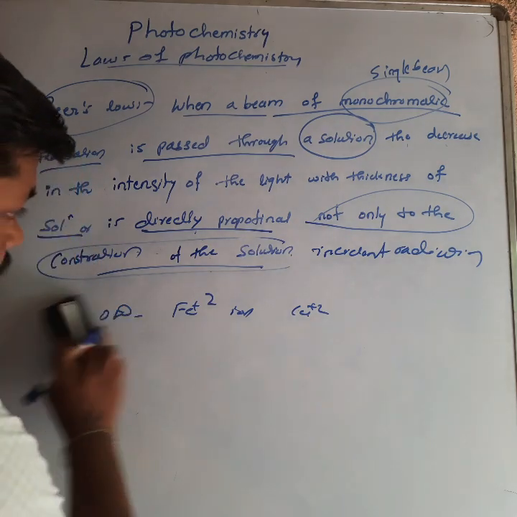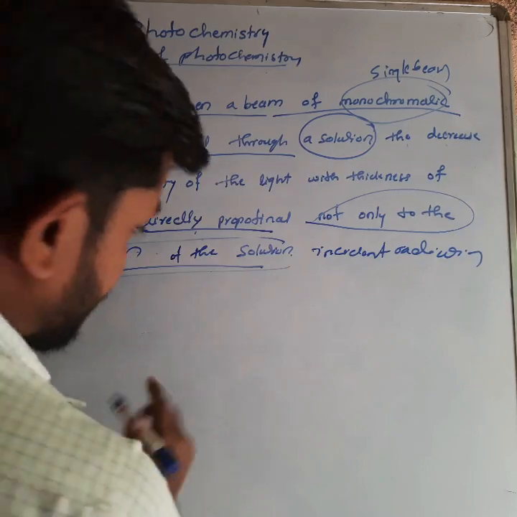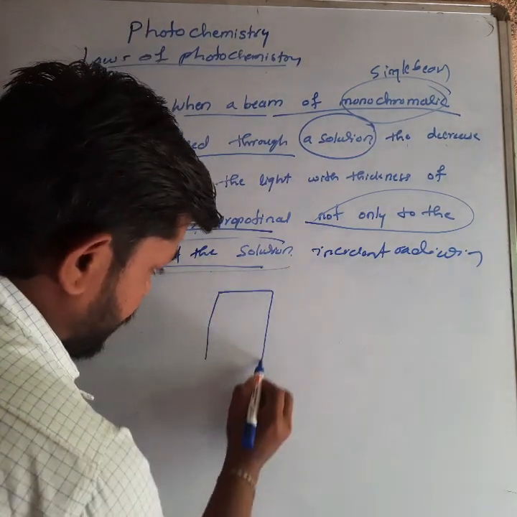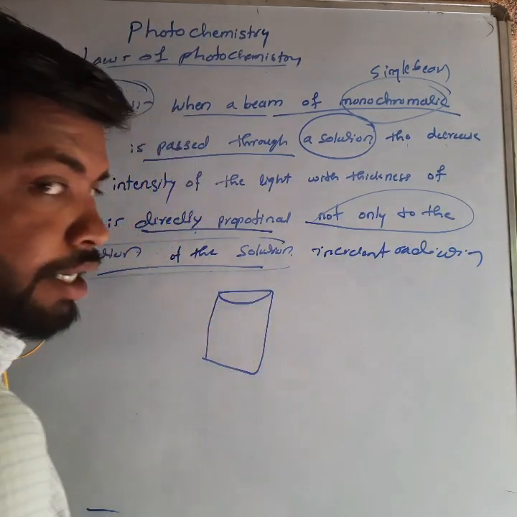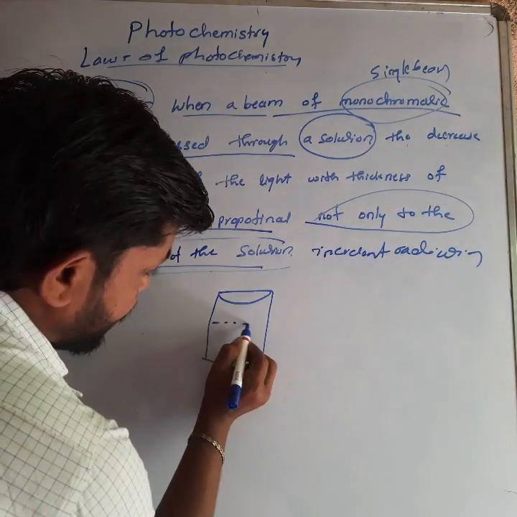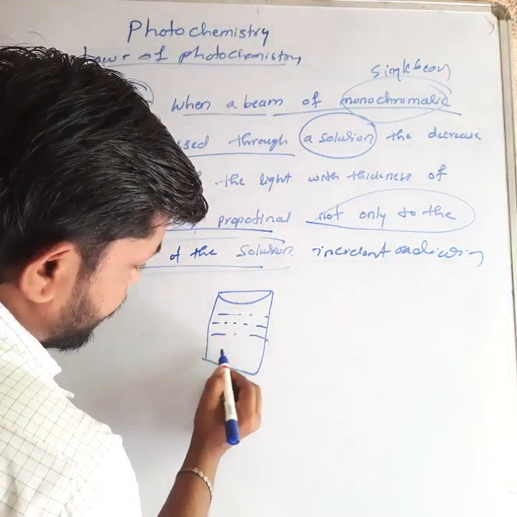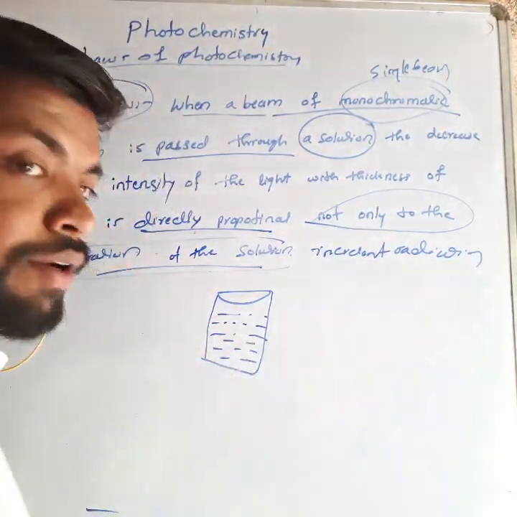Here, see what happens in Beer's law. We consider one container, and in this container there is one solution, either iron or copper or whatever it is.